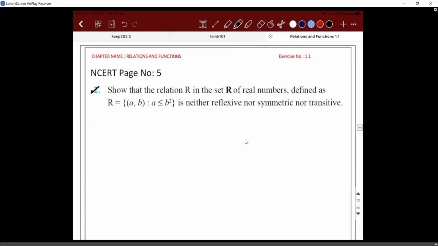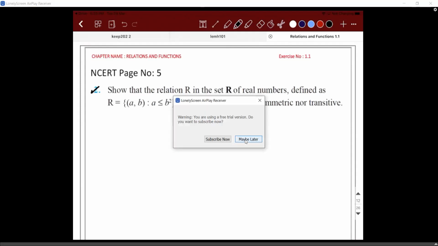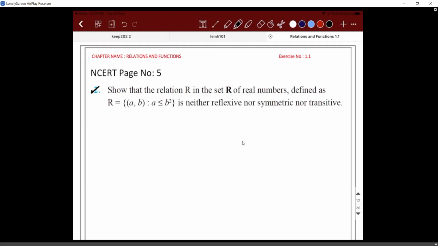Second, show that the relation R in the set R, which is the set of real numbers, defined as R is equal to A comma B such that A is always less than or equal to B square. I want you guys to try it in your books. I'll give you 2 minutes time. Try it out. Tell me what the answer is.